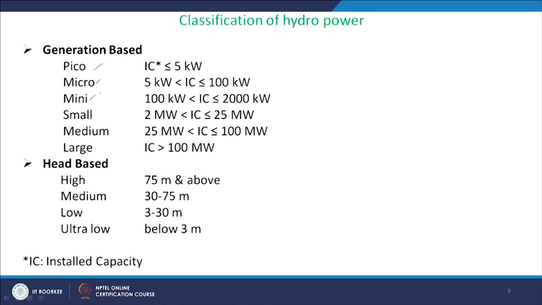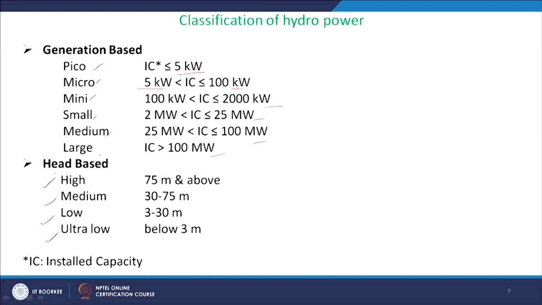They can be classified depending upon the capacity: pico, micro, mini, small, medium and large. Pico means installed capacity less than 5 kilowatt, micro 5 to 100 kilowatt, mini 100 to 2000 kilowatt, small 2 megawatt to 25 megawatt, medium 25 to 100 megawatt, and large greater than 100 megawatt. These are the typical ranges used for classification.